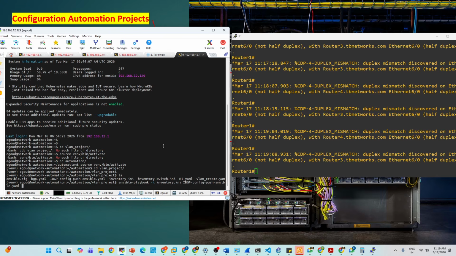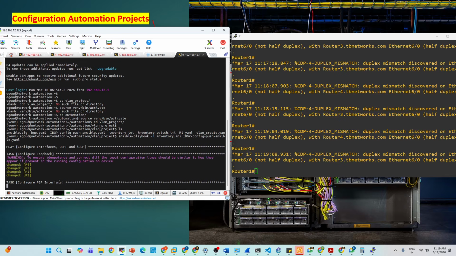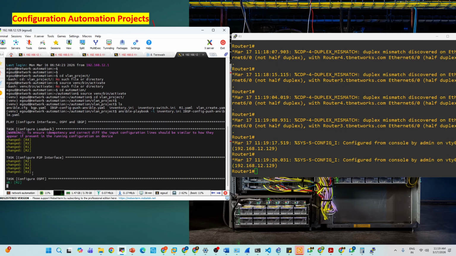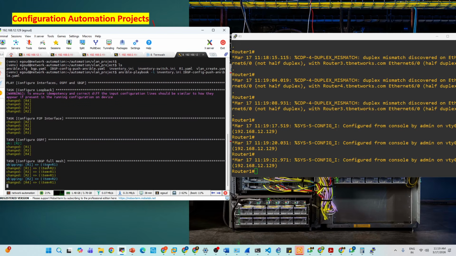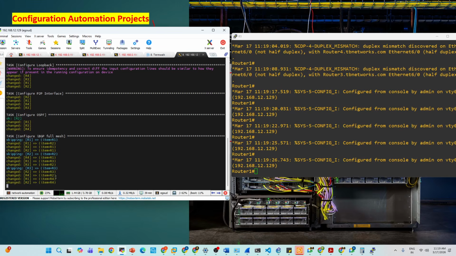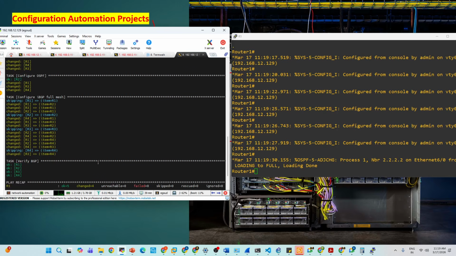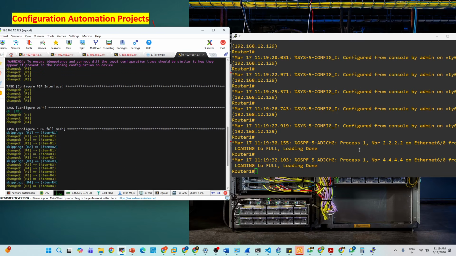Tell me how many seconds it will take to complete. It is configuring loopback IPs. See, loopback IP is done, and configuring point-to-point IP is done. OSPF is done. And IBGP configuration, it is going on, going on, going on, and done. Verification is done. How many seconds has it taken to complete this IBGP lab? 10 seconds.